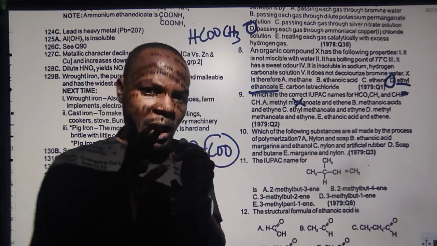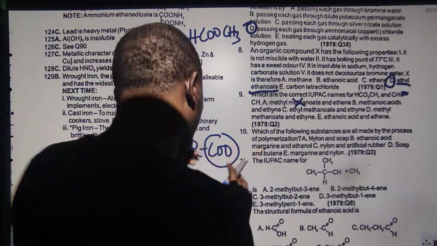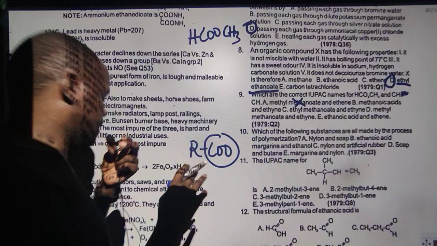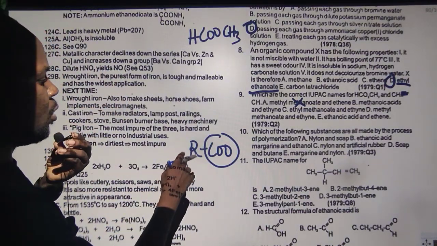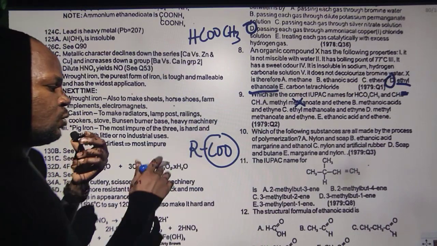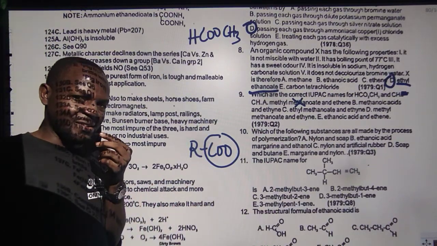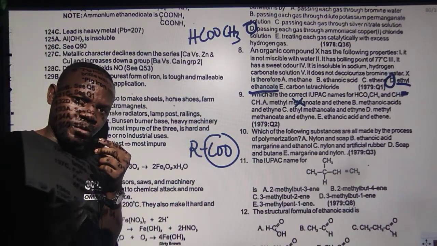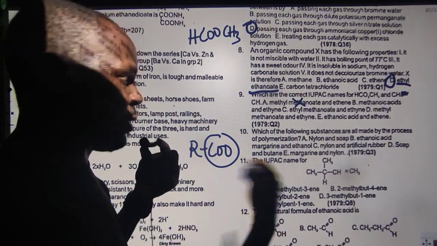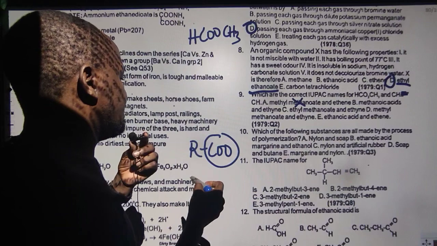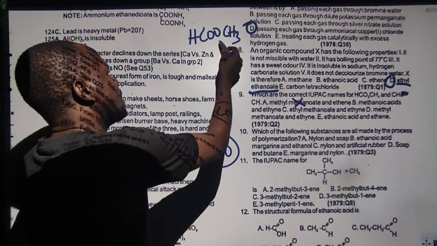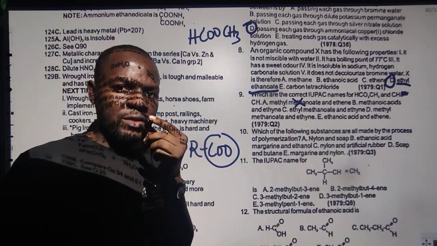I told you OH is alcohol, or what we call alkanol. COOH is alkanoic acid. These are simple notes I want you guys to be making so that it will help us as we are moving forward. I hope you are getting this. So now look at this, guys. This is an ester because of this functional group. So how do we name esters? We start from the back.